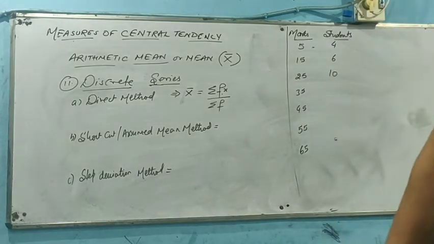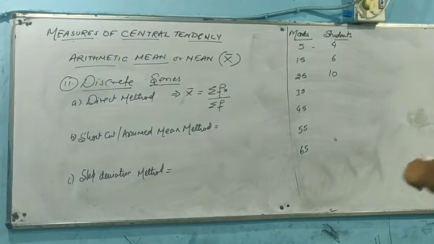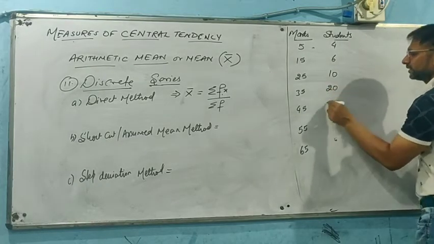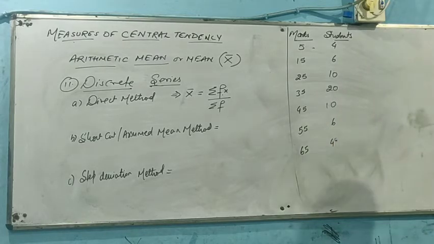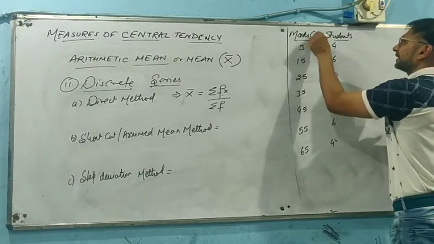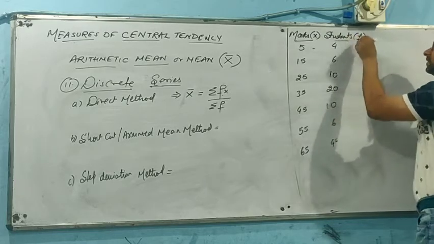We are preparing the discrete series. So basically marks are the X and students are the F.